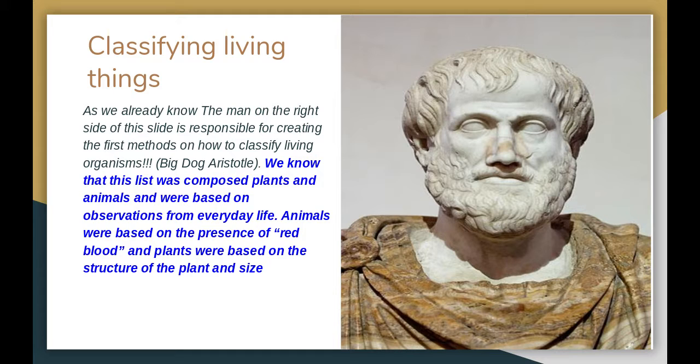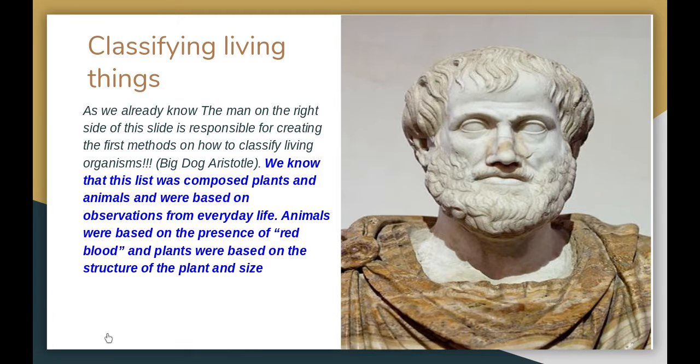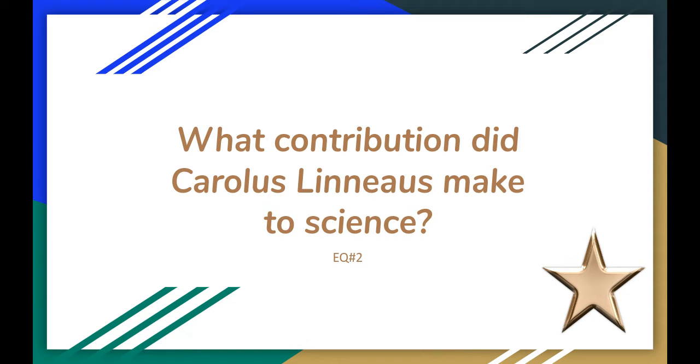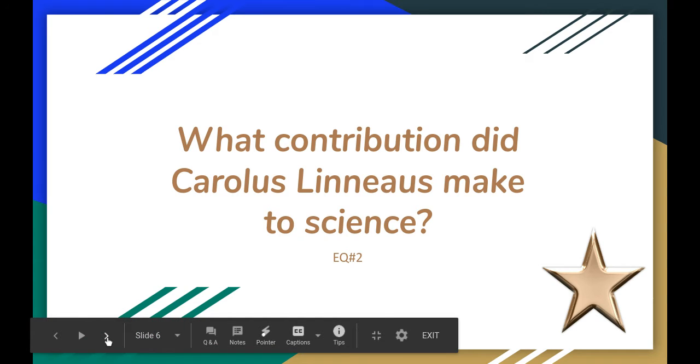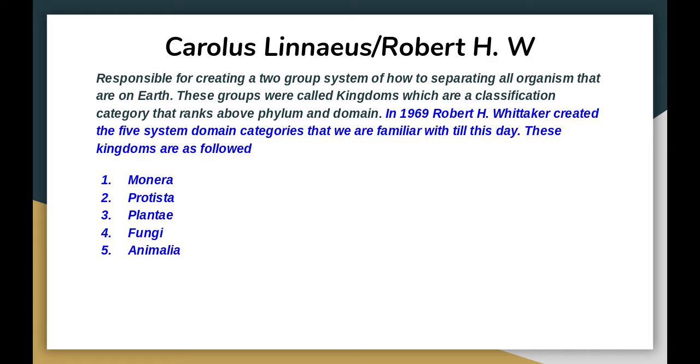Okay. He classified animals as organisms that had the presence of red blood. Plants do not bleed, so plants were not a part of the animal category. So, our next essential question is, what contribution did Carolus Linnaeus make to science? And the answer is that Carolus Linnaeus came up with the system of taxonomy.